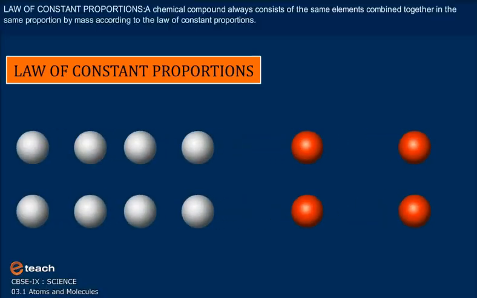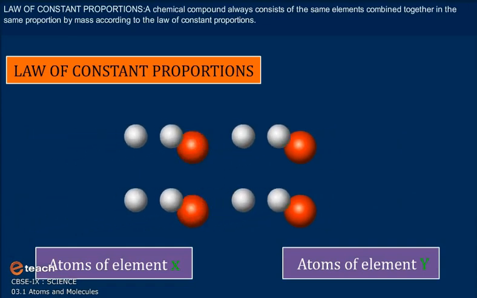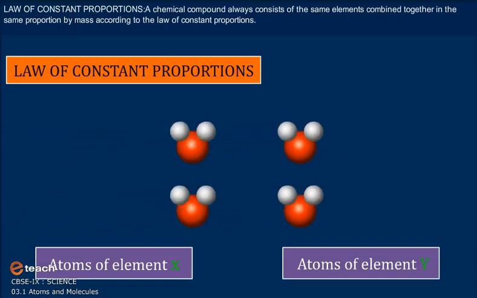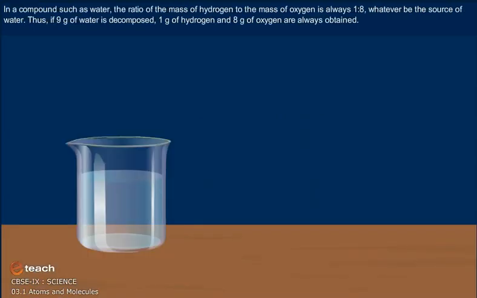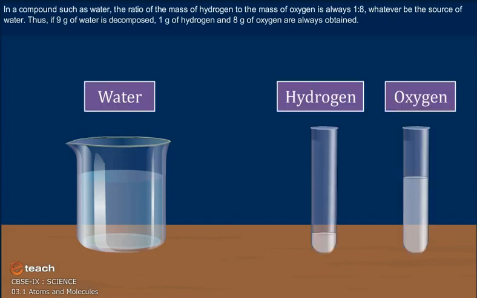The second law is the law of constant proportions. A chemical compound always consists of the same elements combined together in the same proportion by mass according to the law of constant proportions. In a compound such as water, the ratio of the mass of hydrogen to the mass of oxygen is always 1:8, whatever the source of water.